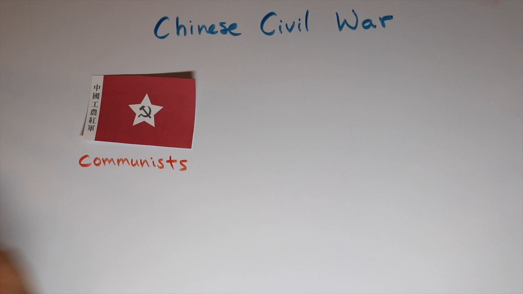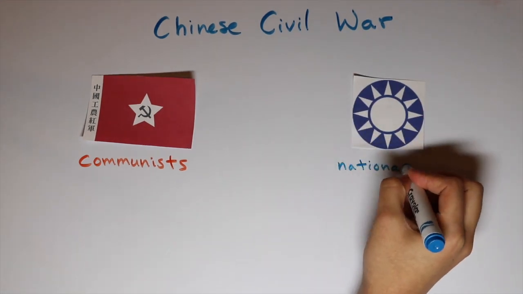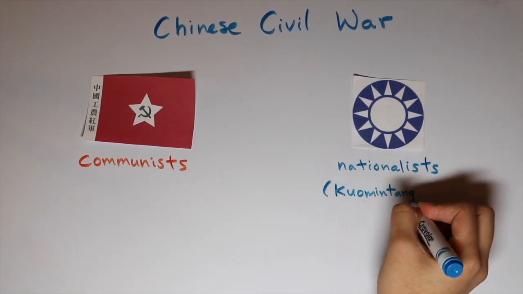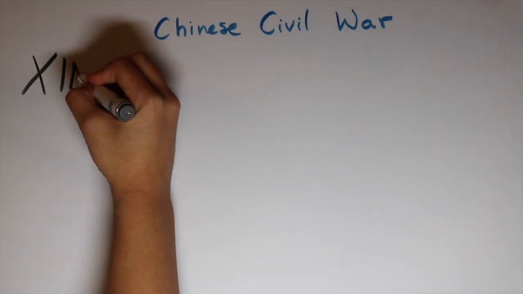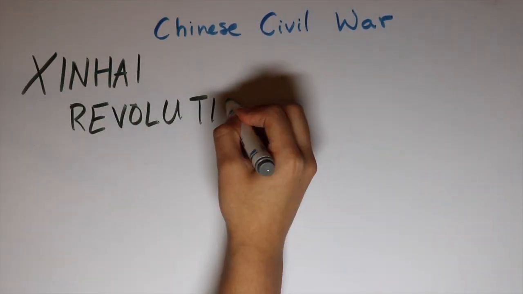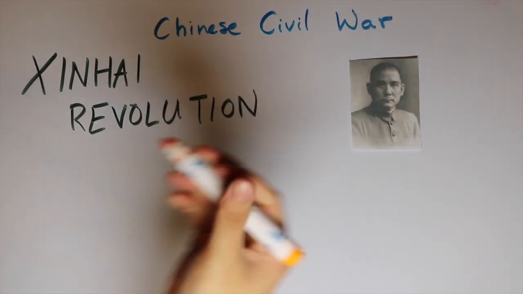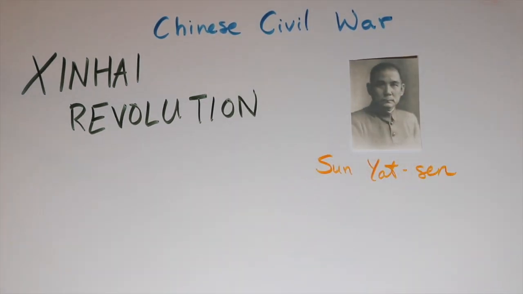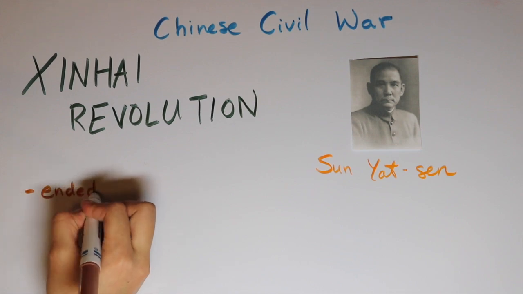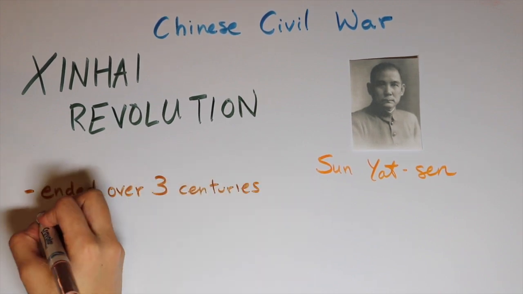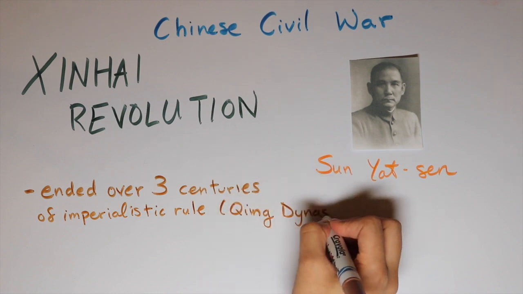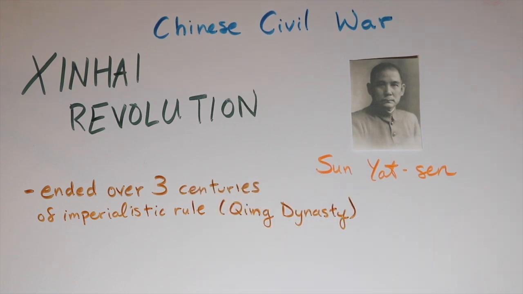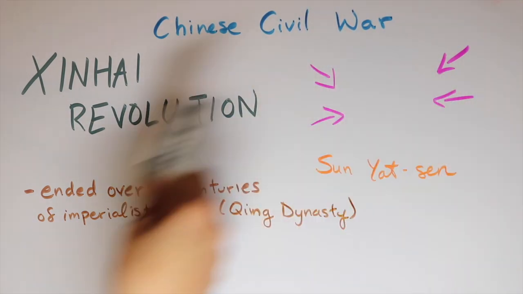The Chinese Civil War was fought between the Chinese Communist Party and the Kuomintang, the Nationalist Party. The Xinhai Revolution was led by Sun Yat-sen and caused the fall of the Qing dynasty, ending over 3 centuries of imperialistic rule and causing the creation of the Republic of China. After the revolution, Sun Yat-sen was elected as a provisional president, and China became under a nationalistic rule.